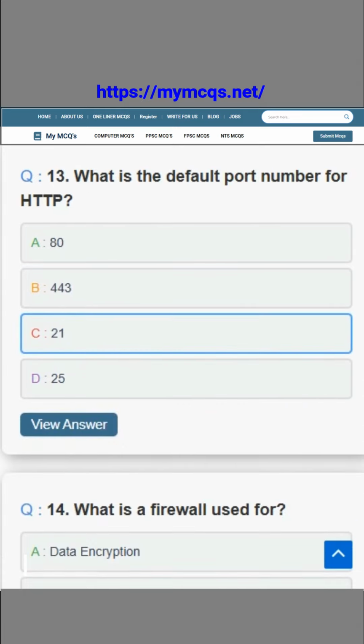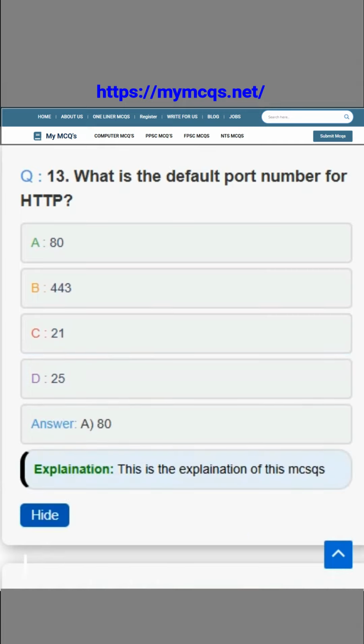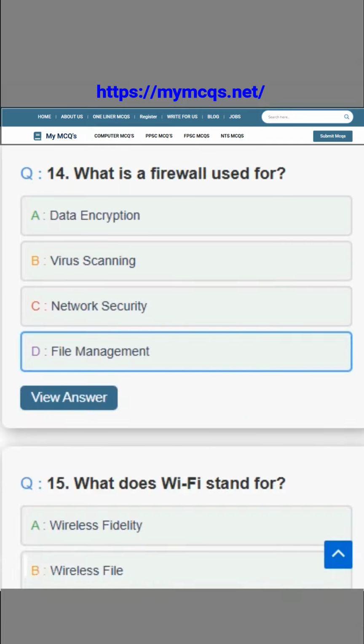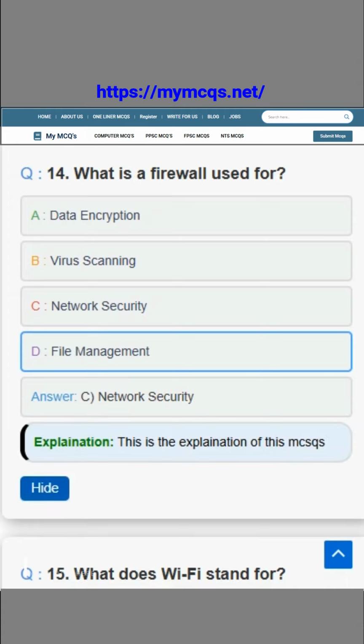Question number 3. What is the default port number for HTTP? The correct answer is option A, 80. Question number 4. What is a firewall used for? The correct answer is option C, network security.